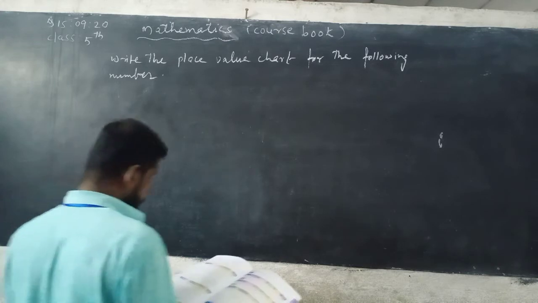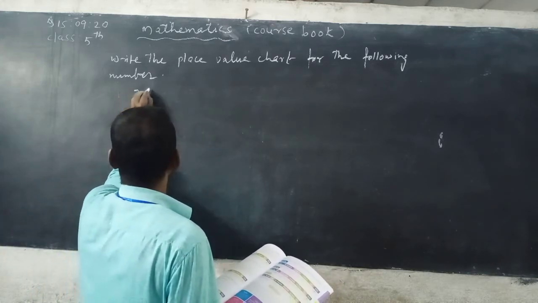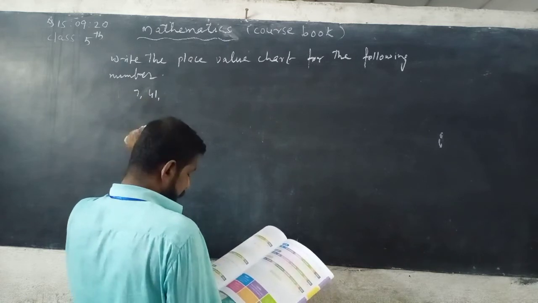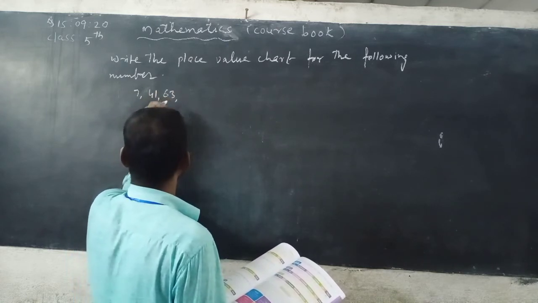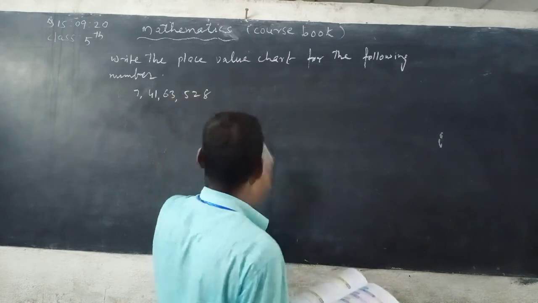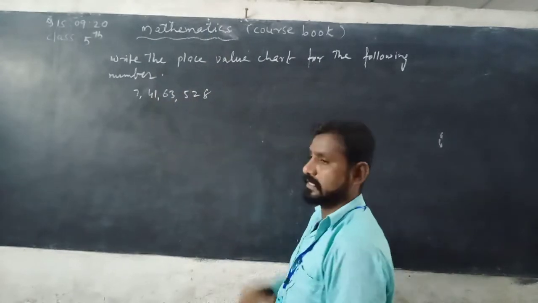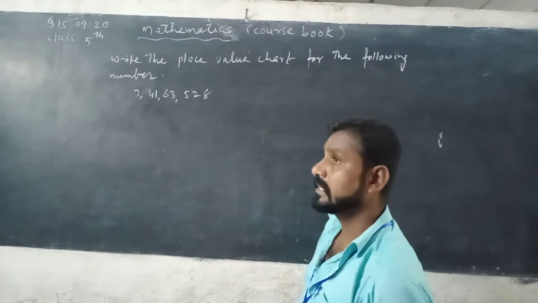See here, listen carefully. 7 crore 41 lakh 63,528. Very easy. You can write their places in Indian place value chart.